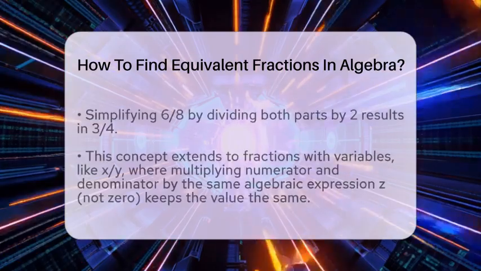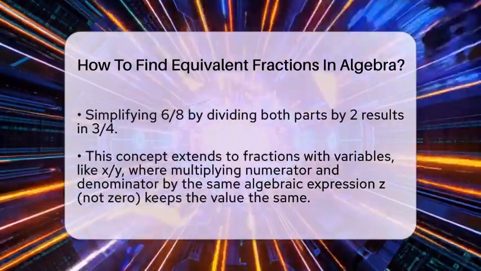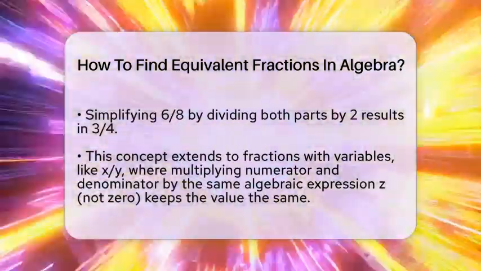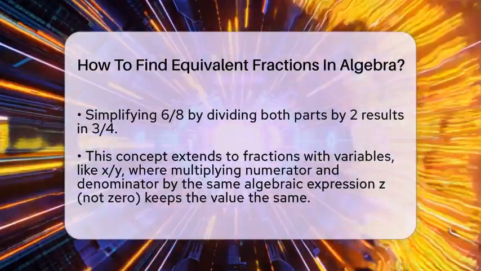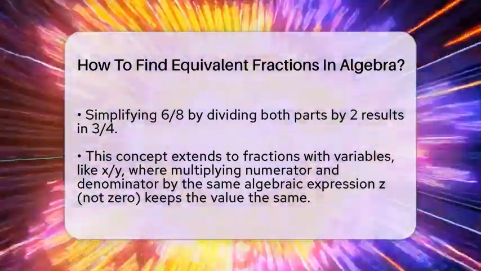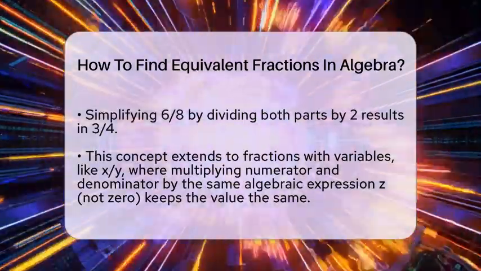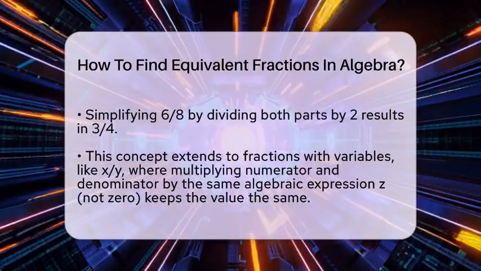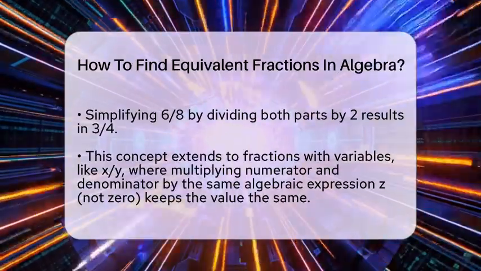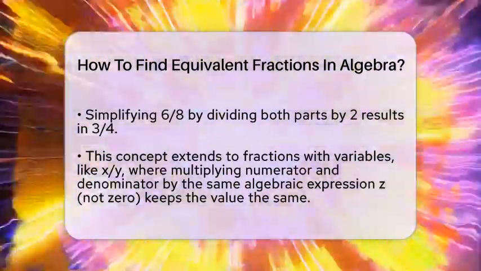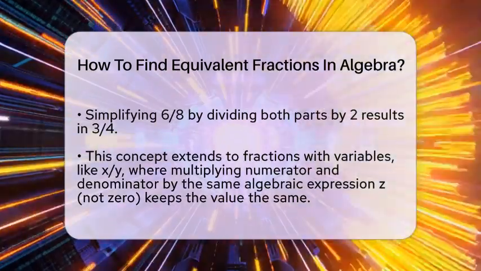In algebra, this idea extends to fractions with variables. If you have the fraction x divided by y, you can multiply both numerator and denominator by the same algebraic expression, like z, as long as z is not 0. Doing this gives you a new fraction with the same value, which is useful when solving equations or simplifying expressions.